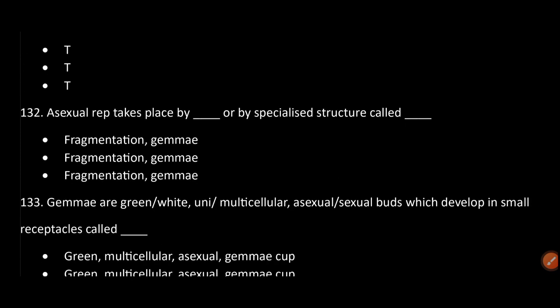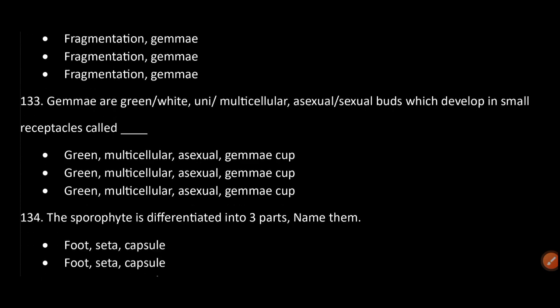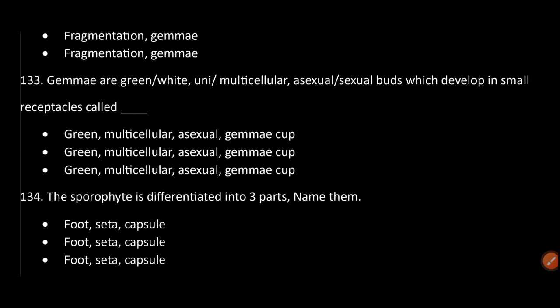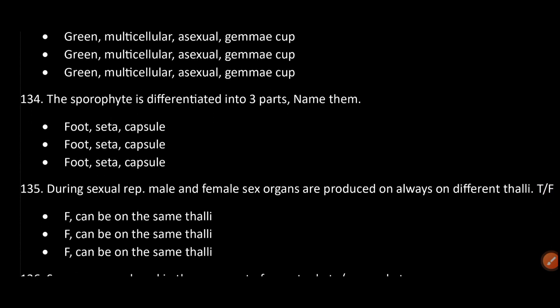Asexual reproduction takes place by dash or by a specialized structure called dash. Fragmentation, gemma. Gemmae are green or white, uni or multicellular, asexual buds which develop in small receptacles called gemma cups. The sporophyte is differentiated into three parts. Name them. Foot, seta, capsule.